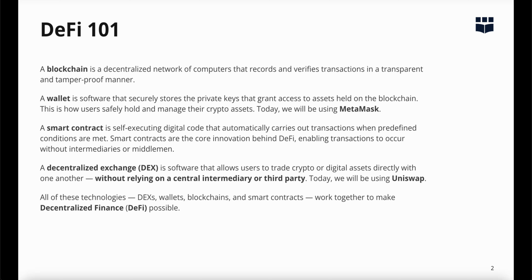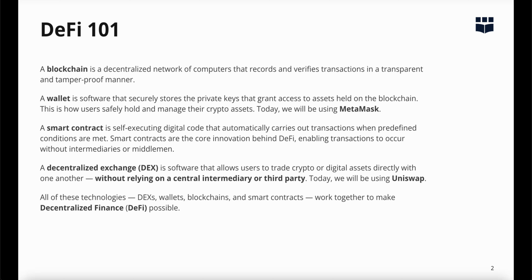A smart contract is self-executing digital code that automatically carries out transactions when predefined conditions are met. Smart contracts are the core innovation behind DeFi, enabling transactions to occur without intermediaries or middlemen.